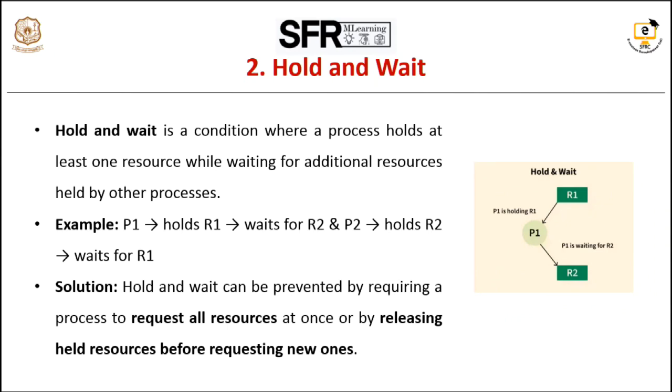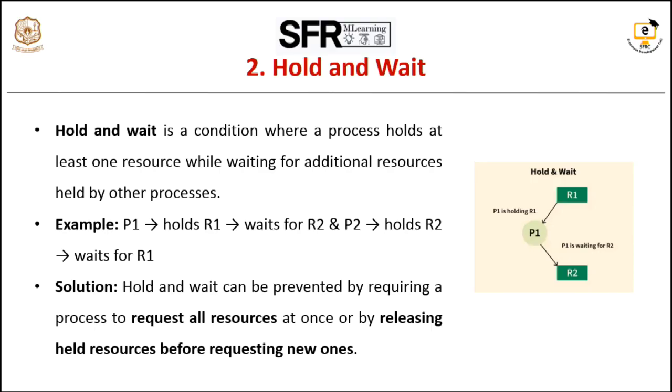Second condition is hold and wait. It occurs when a process is holding at least one resource and waiting to acquire additional resources that are currently held by another process. Example, suppose process 1 holds resource 1 and process 2 holds resource 2. We execute the steps in the following manner. P1 requests R2 and must wait because P2 holds it, and P2 requests R1 and waits because P1 holds it. So both processes are holding resources while waiting for others. This condition leads to a deadlock.